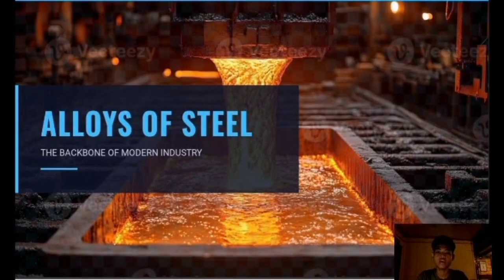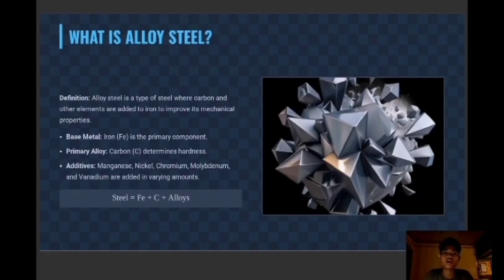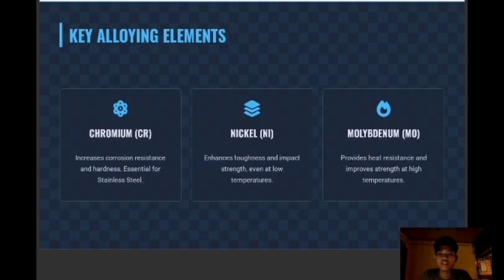Good day everyone. Today, we delve into a material that is literally the foundation of our modern world: alloys of steel. We refer to steel as the backbone of modern industry. Steel is fundamentally an alloy of iron and carbon, but alloy steel takes this a step further. These additive elements are what make steel so adaptable. Let's look at 3 essential ones.